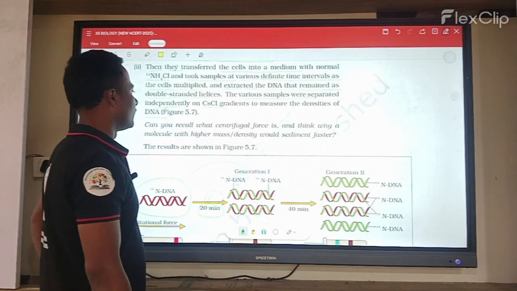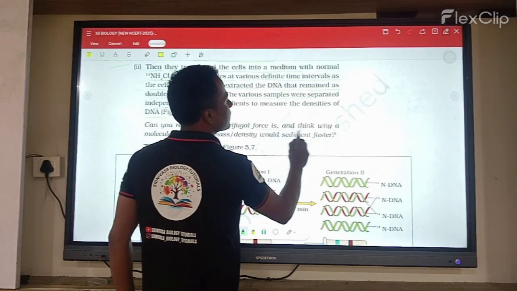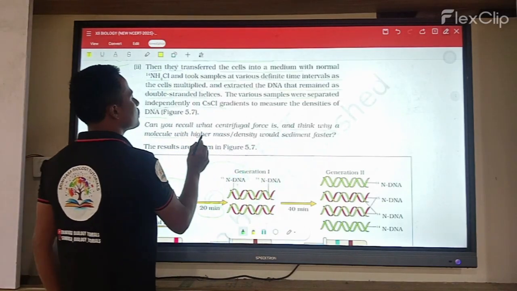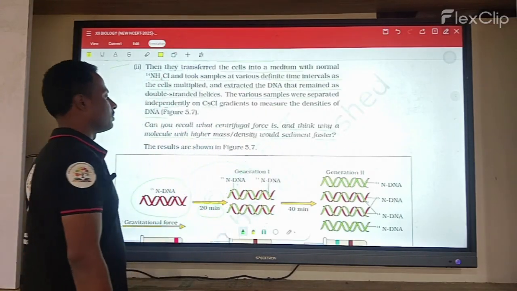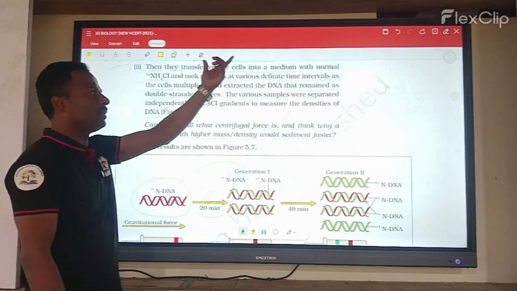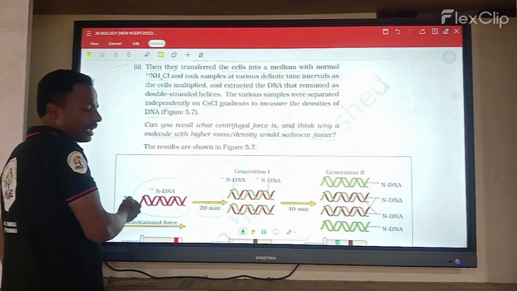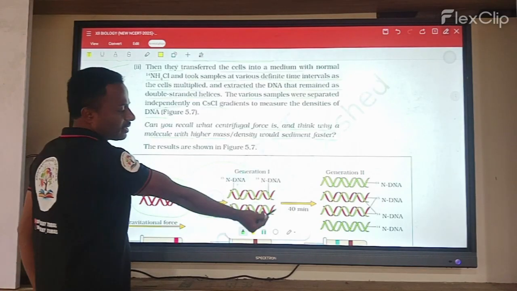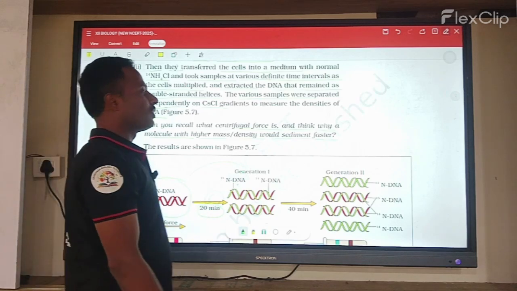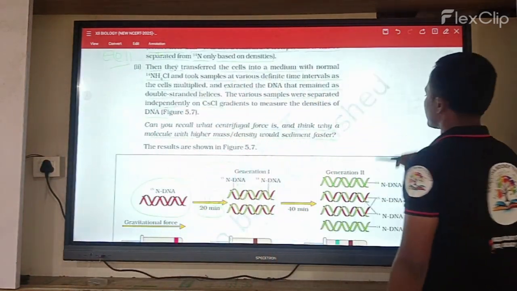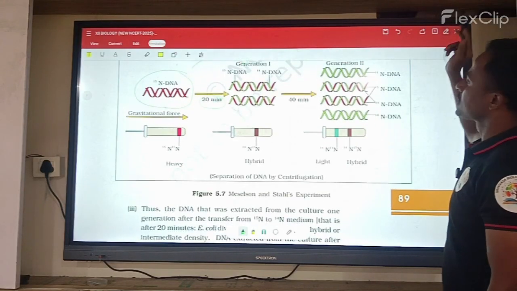Now you can recall the centrifugal force: molecules with a higher mass and density sediment faster, because we are using the mediator cesium chloride. So these heavy isotopes are there, and when they are changed into the N14 medium, the density changes. Okay, that is next. So this gives a clear picture of the process.